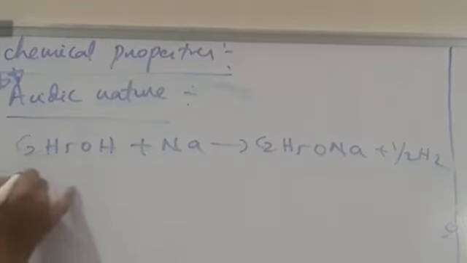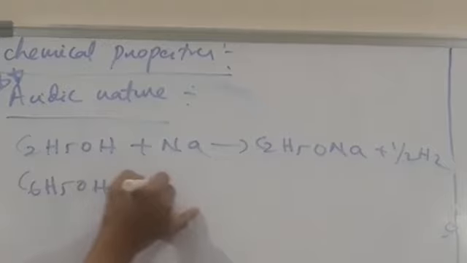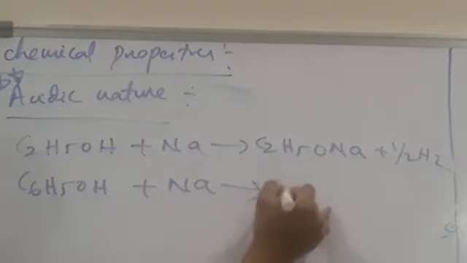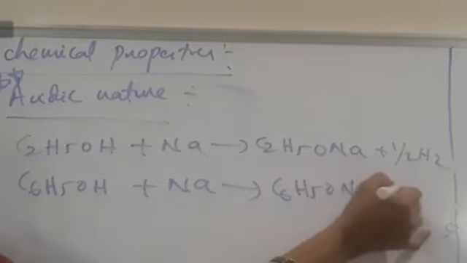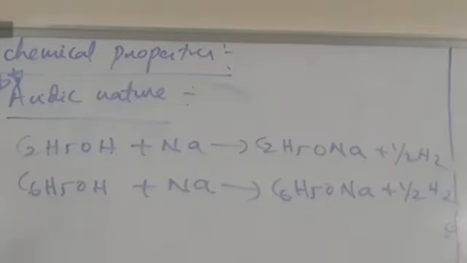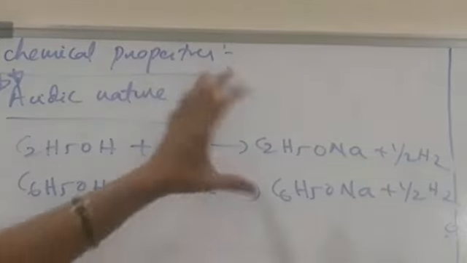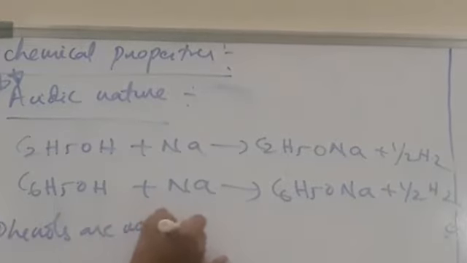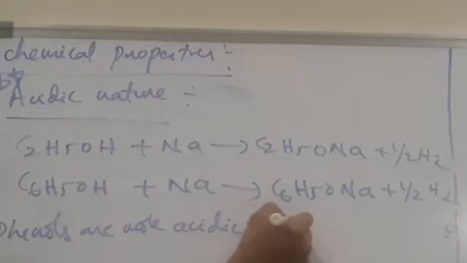Okay. Whereas phenol also reacts with sodium metal, and we get sodium phenoxide with the liberation of hydrogen. So both phenols and alcohols react with active metals and form salts. So this reaction indicates acidic nature of both alcohols and phenols. But phenols are more acidic than alcohols. Okay? Phenols are more acidic than alcohols.